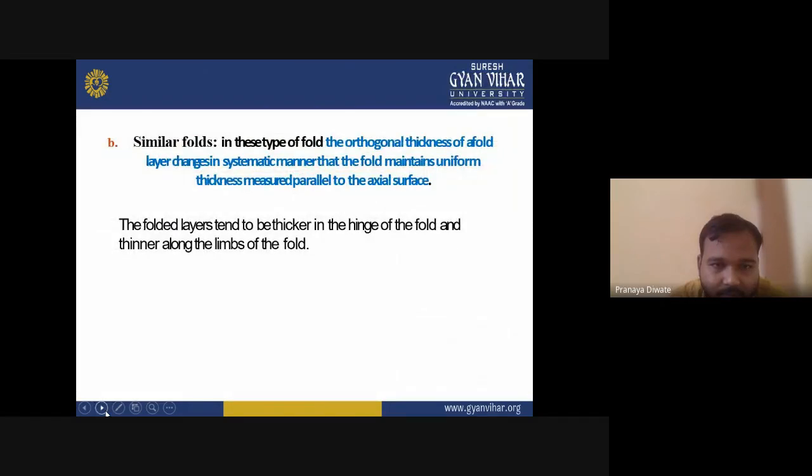Next, similar fold. In this type of fold, the orthogonal thickness of the folded layer systematically changes, and it maintains uniform thickness measured parallel to the axial surface. The folded layer tends to be thicker in the hinge of the fold and thinner in the limbs of the fold.